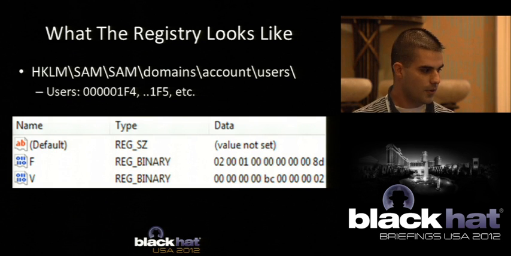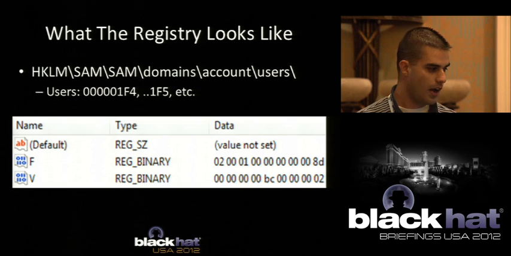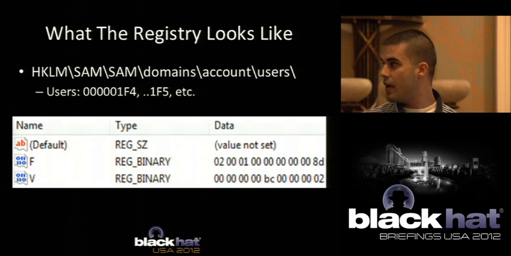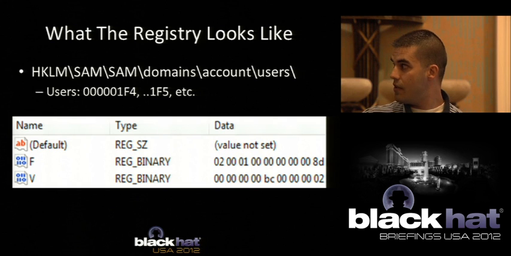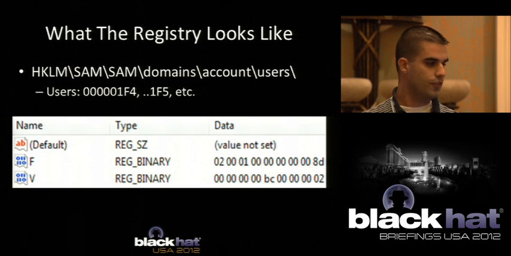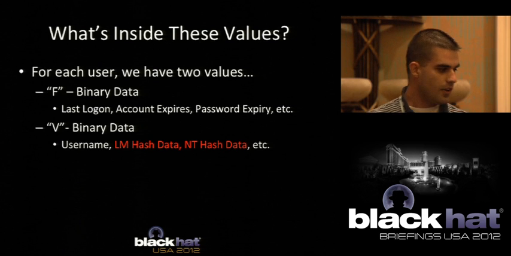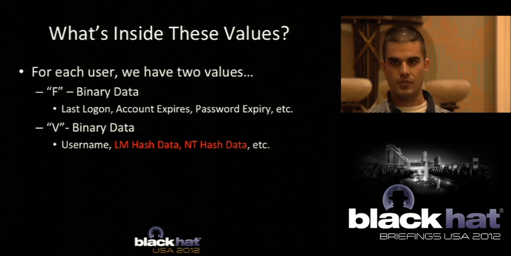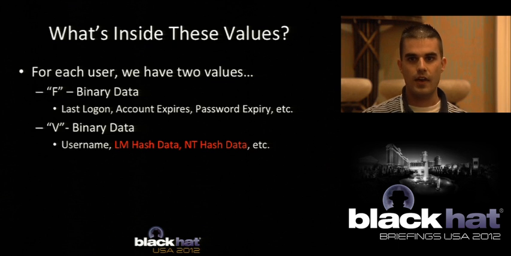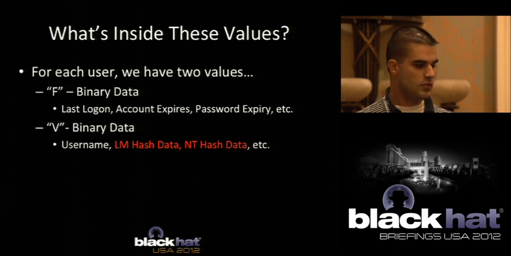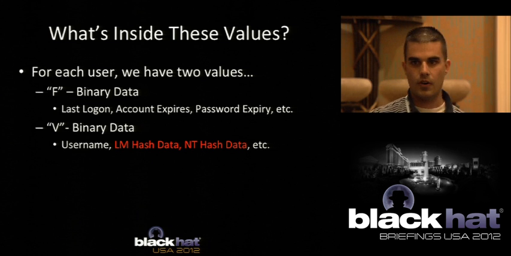So then we're like, all right, let's open up regedit and just browse through the SAM file. Here we have a user account, and each user account has an F key and a V key. Turns out the F key contains a lot of policy information, such as when does their password expire? Do they have any logon restrictions? Just policy info.